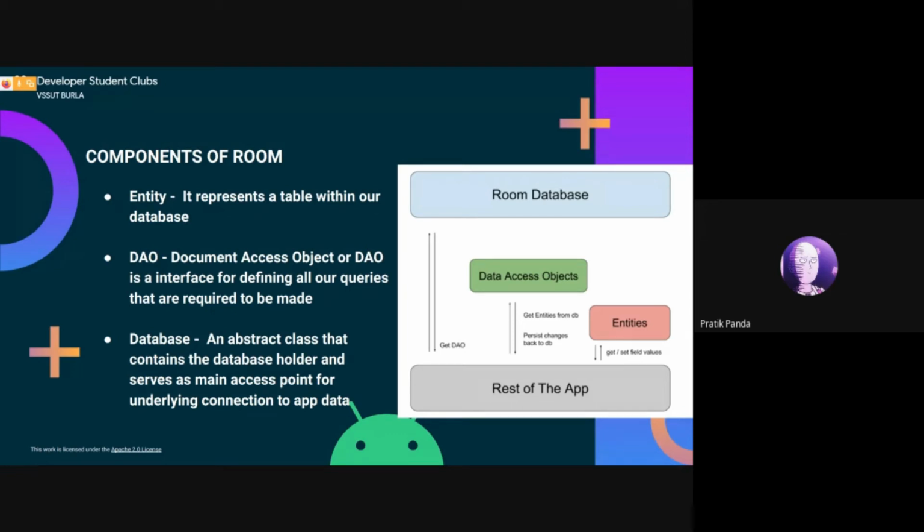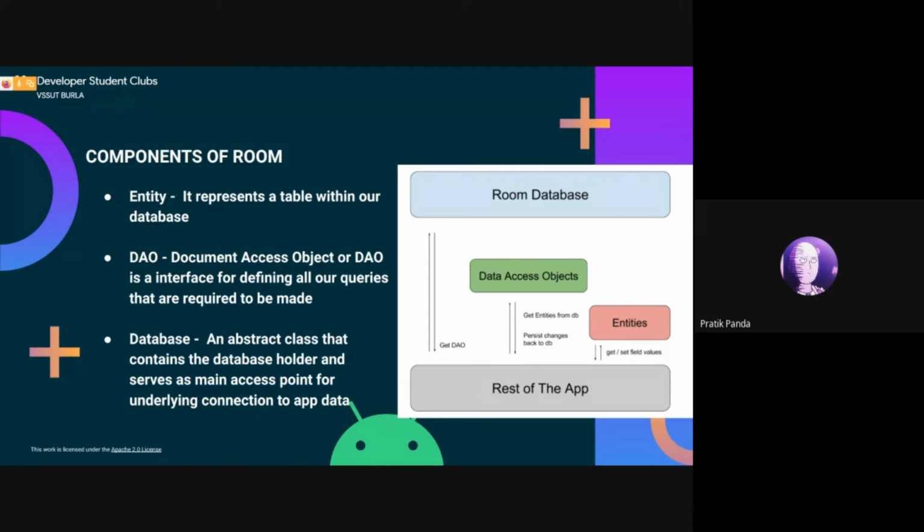Next is DAO, or a data access object. These are responsible for defining methods that access the database. This is where we place all the queries that need to be made, such as the get query to get some data, the post queries to add some data. For every entity that we create, a DAO interface is required.